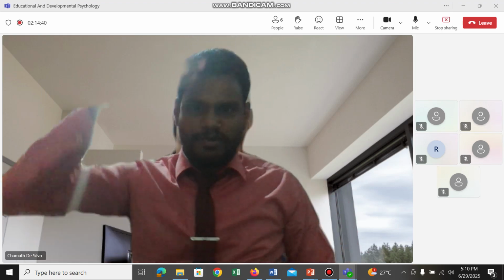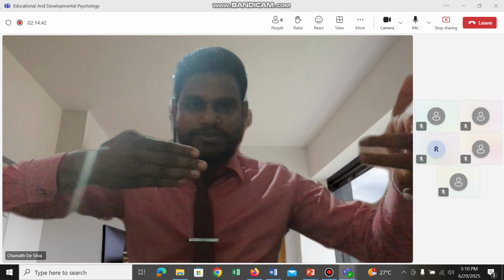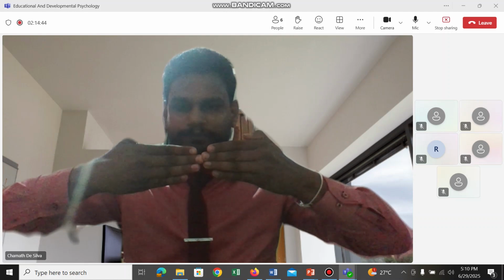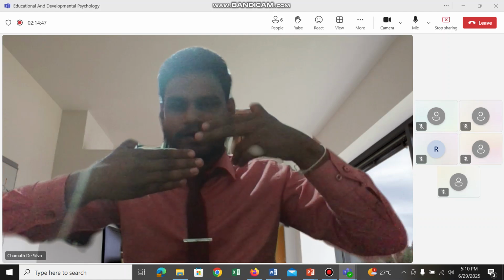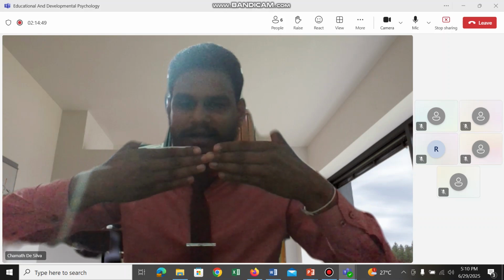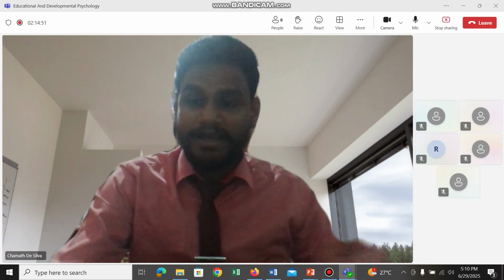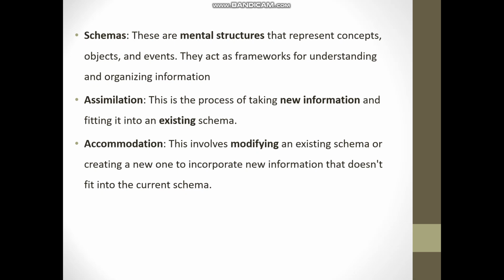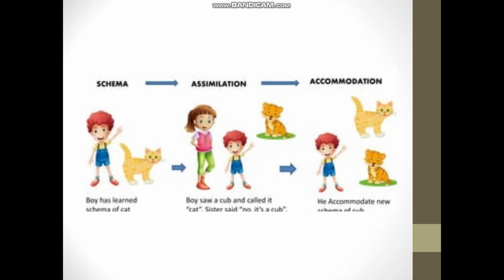You have the dog folder, you see a cow and try to fit it into the dog folder, but it can't happen, so you understand it's different. That's where accommodation is needed. Accommodation is modifying an existing schema or creating a new one, basically opening a new folder and putting the new information in. This is what I was trying to explain. In this, they are talking about a cat, you can see.